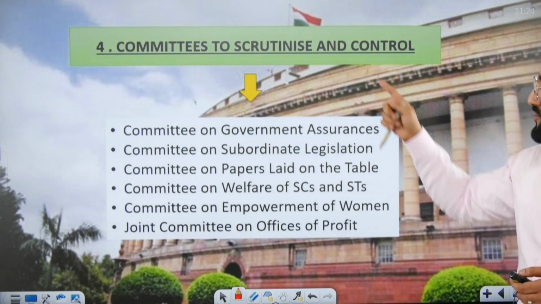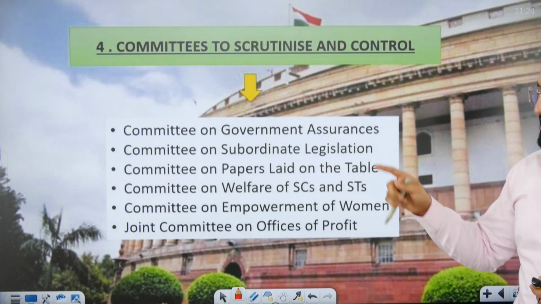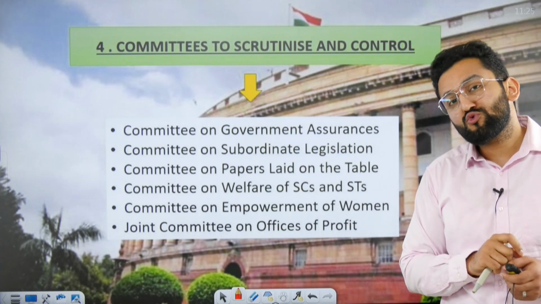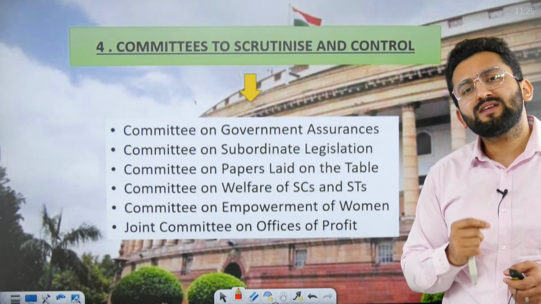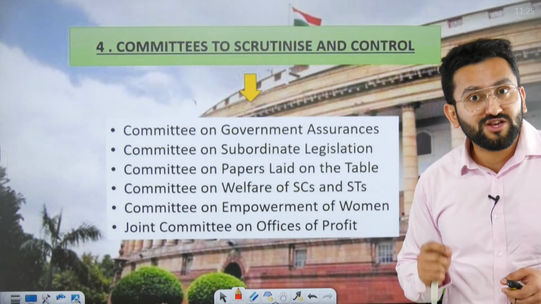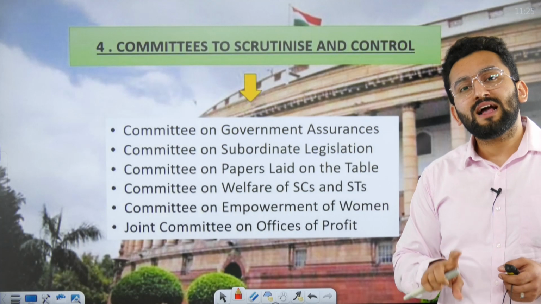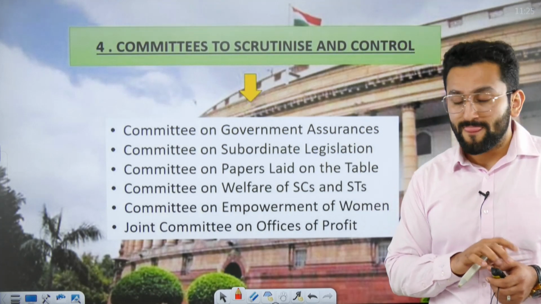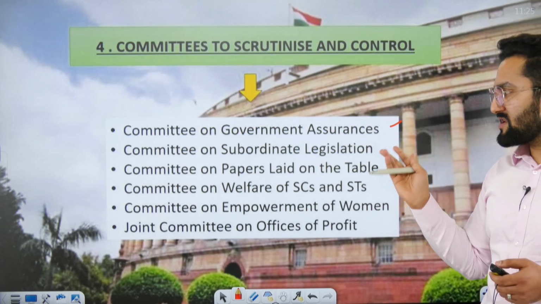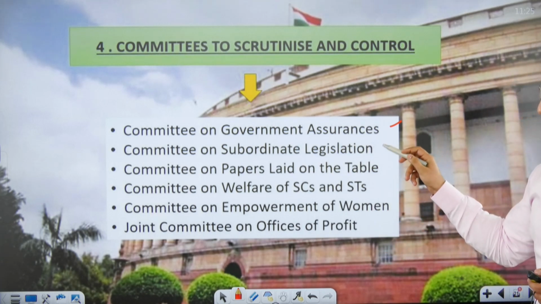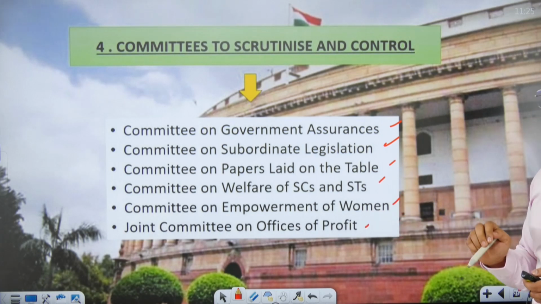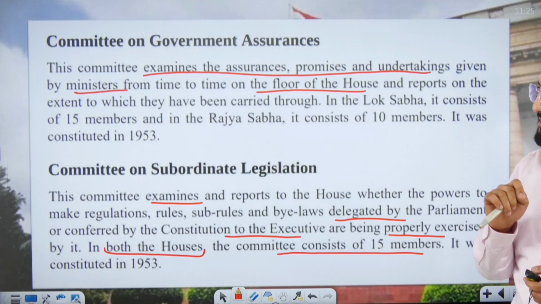Now we have committees to scrutinize and control. What does scrutinize mean? It means something has been done within the house. Now there is a committee to keep a check whether this thing is actually true, factually, or not. So we have the committee on government assurances. It is quite easy, from the name it is quite clear. I'm going to discuss committees on subordinate legislation, papers laid, welfare, SC/ST, empowerment of women, and office of profit. Let's take them one by one.